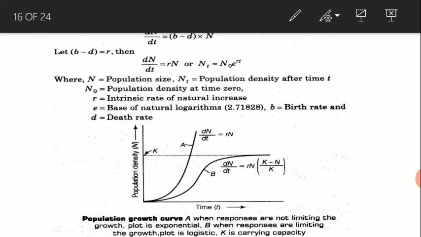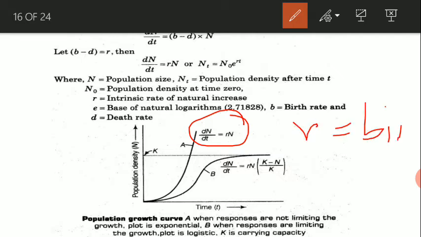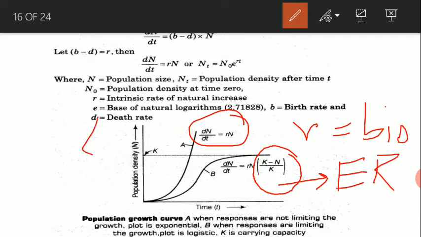Now see the two equations. The first one, dN/dt is equal to r into N. Here r is equal to the biotic potential, and in the case of the S-shaped curve, another additional factor (K minus N) divided by K is added, and this is environmental resistance. These are the two equations of the exponential growth curve and the sigmoid shaped growth.